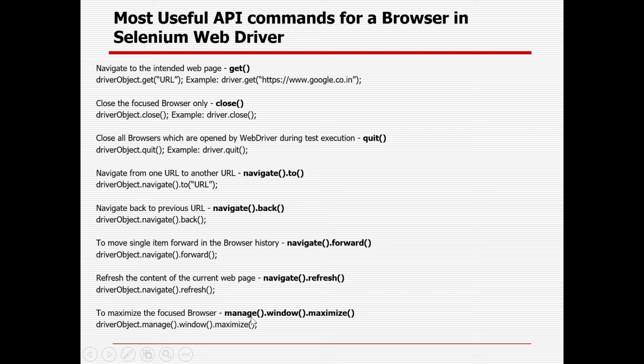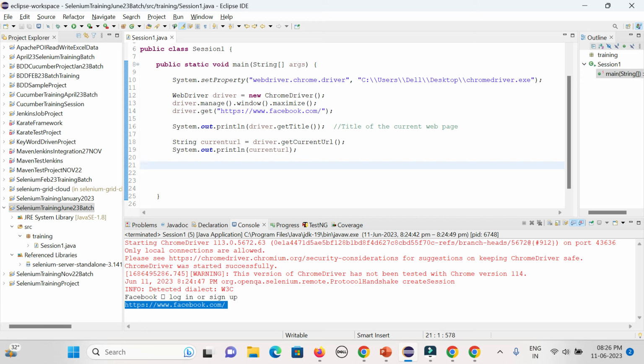And you can use maximizing the page, that is already there, right, driver.manage().window().maximize(). So I am not writing anything by my own, I am following the Selenium syntax only. So I will navigate to another web page. Let's comment out. So how can you do it?